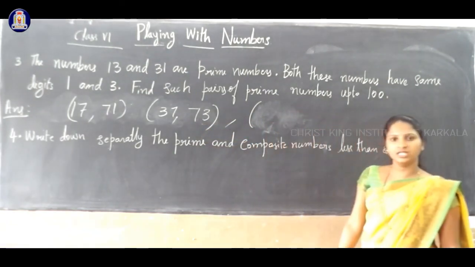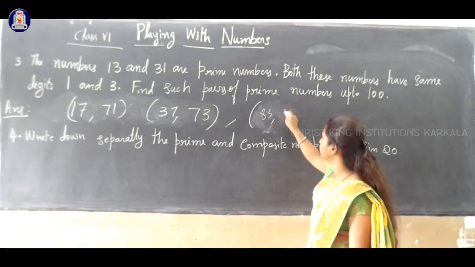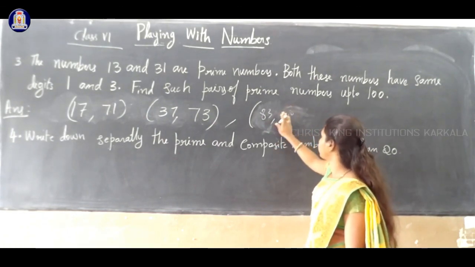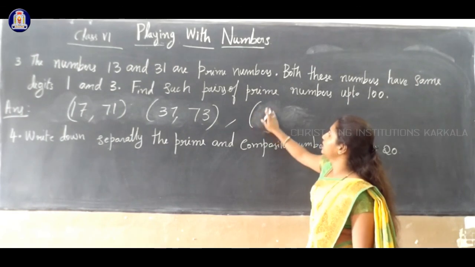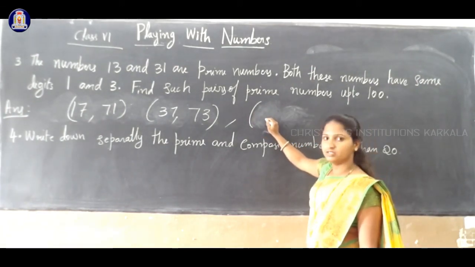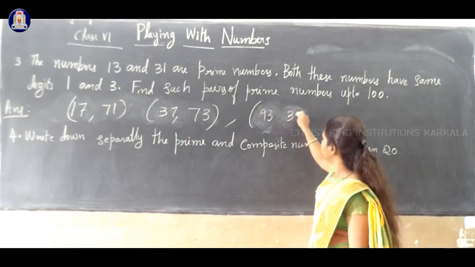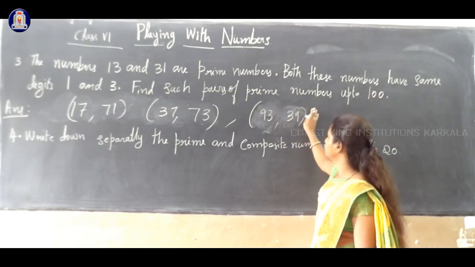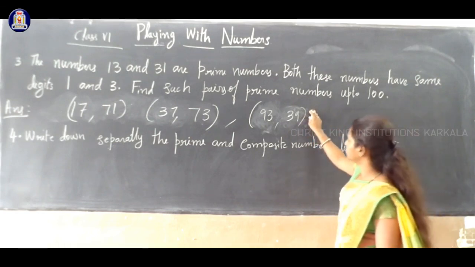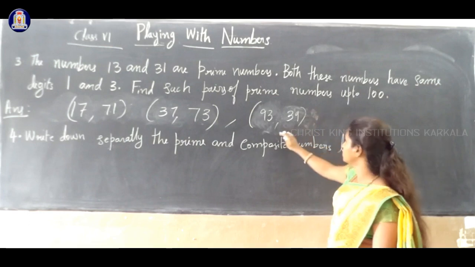Next 83 is prime. But what about 38? No, this is not a prime number. Next 93, 39. Is 39 prime? No. Next 97, 79.